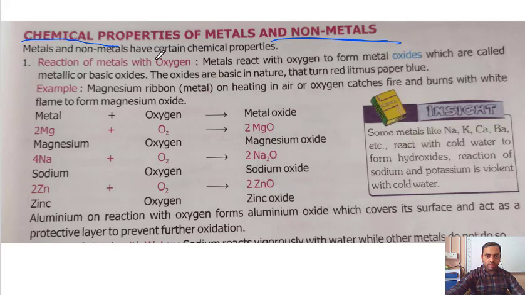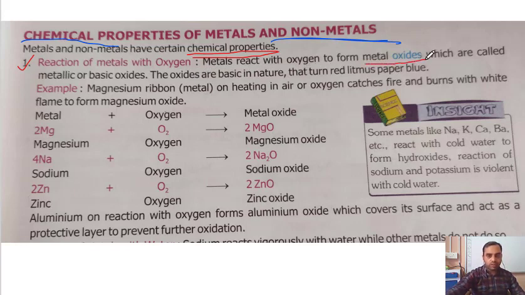So metals and non-metals have certain chemical properties. What are the chemical properties? First one is the reaction of metal with oxygen. What happens when a metal reacts with oxygen? That is the first property. Metals react with oxygen to form metal oxide.